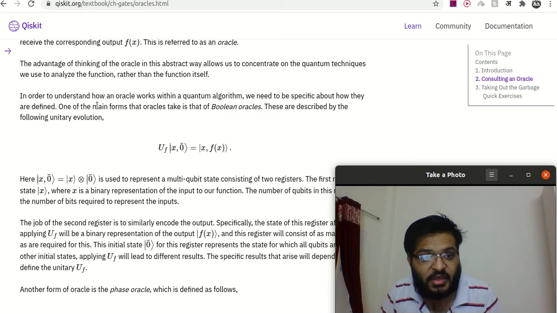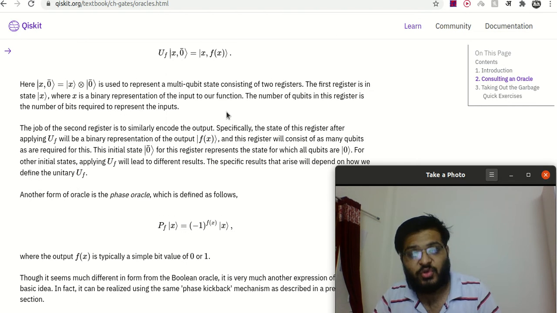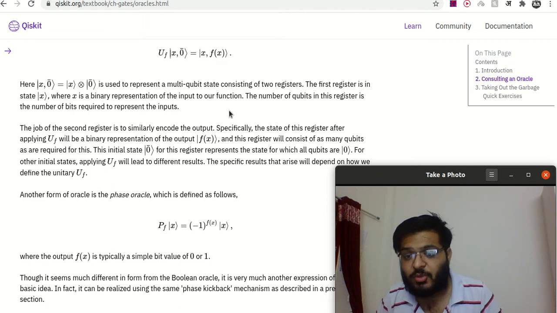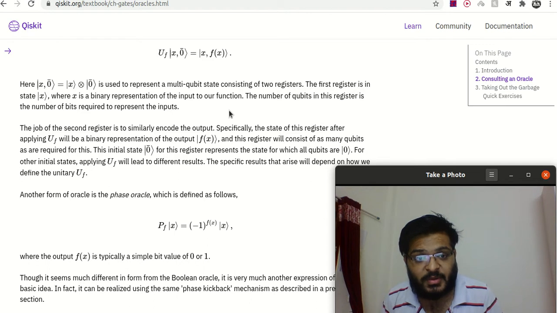Here |x>|0> is x tensor 0, used to represent a multi-qubit state because of two registers. The first register is in state x, where x is the binary representation of the input to our function. The number of qubits in this register is the number of bits required to represent the inputs.